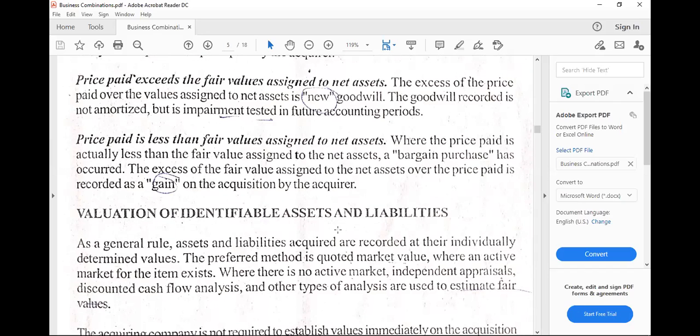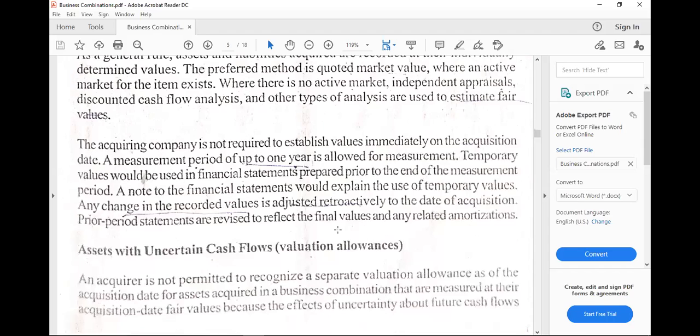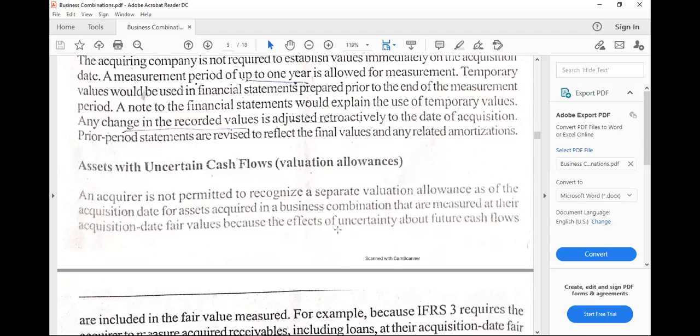Again, the purpose of a business combination would be synergistic benefit. So the standard thinks that it would have resulted in goodwill. Okay, so that's the point though.